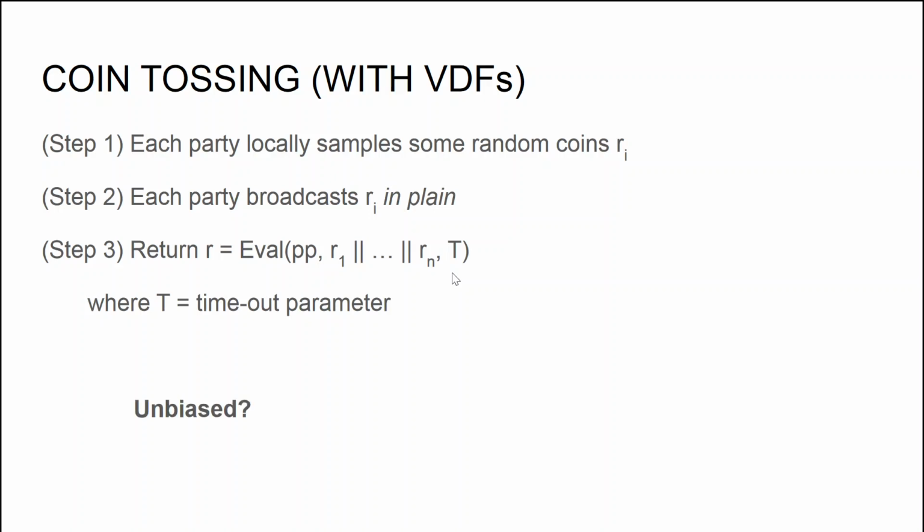And again, the question that we ask is whether this protocol produces an unbiased coin to the eyes of a computationally bounded adversary. And the answer is yes, by the sequentiality of the verifiable delay function, because in particular, the adversary should not be able to predict the random coins sent by the honest party in step 2, which in particular means that it is not able to predict the instance over which the verifiable delay function will be applied. And this means that by the sequentiality of the VDF, the output of the verifiable delay function on that specific instance is computationally close to uniform.